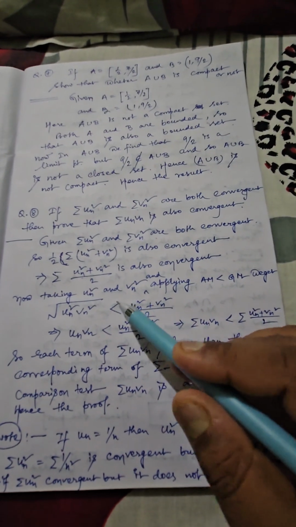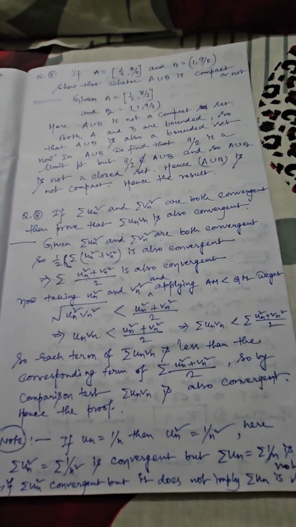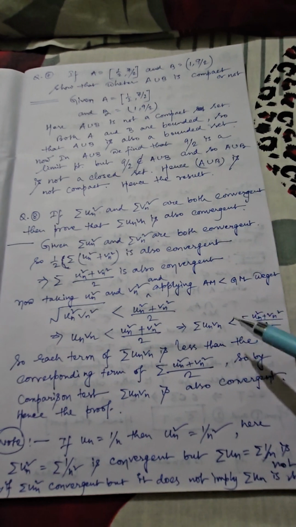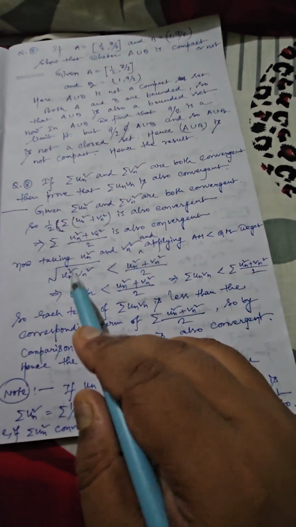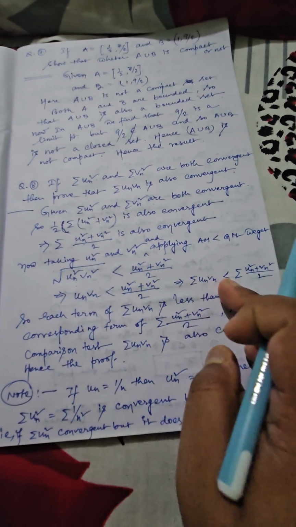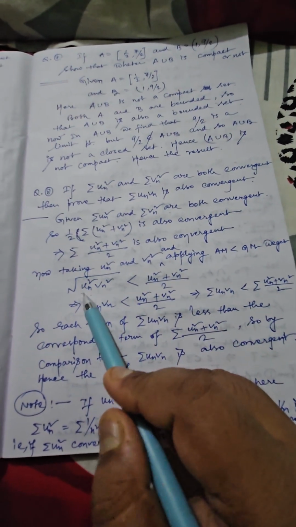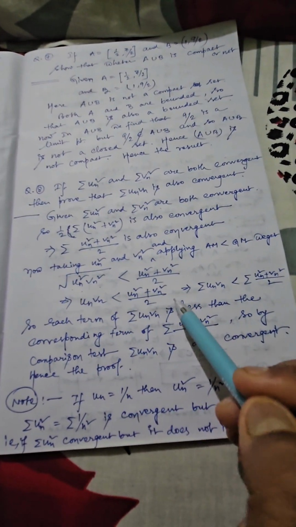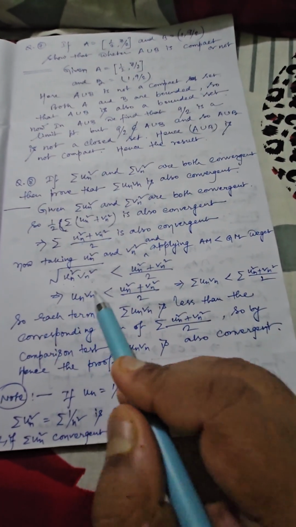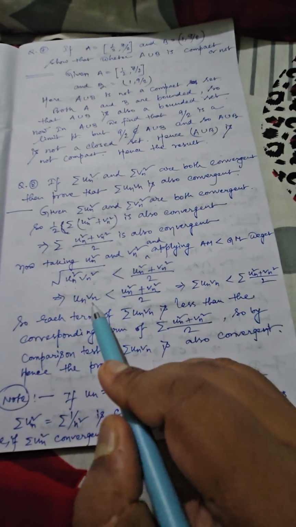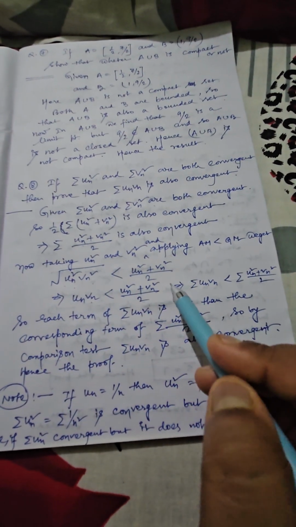Now let us choose two distinct quantities, just like algebraic quantities, un square and vn square, and apply AM is greater than or equal to GM, that is, root over ab is less than or equal to (a plus b)/2. So here it will be root over un square into vn square less than or equal to (un square plus vn square)/2. Ultimately it will show you un vn, taking the positive square root, is less than or equal to half of this expression.